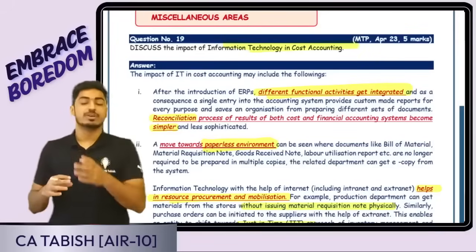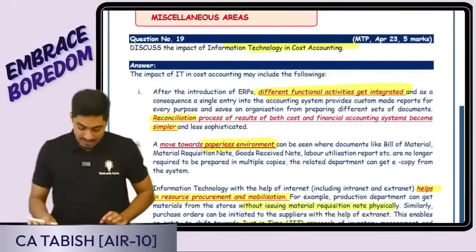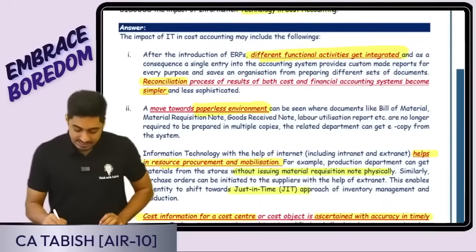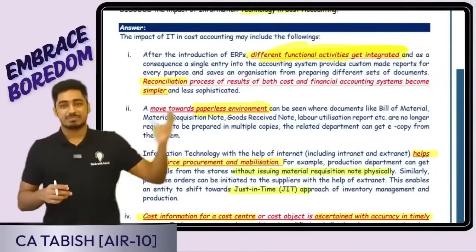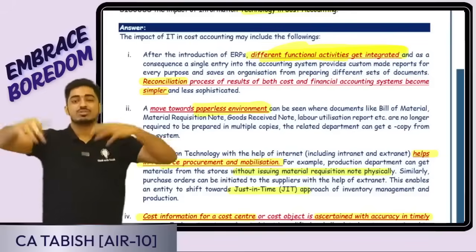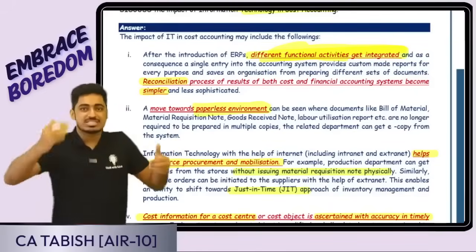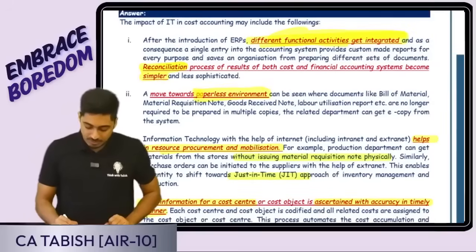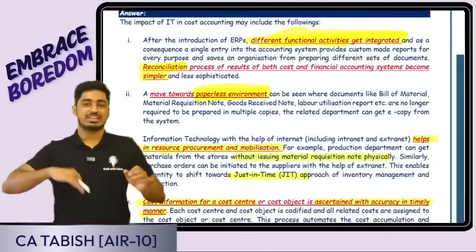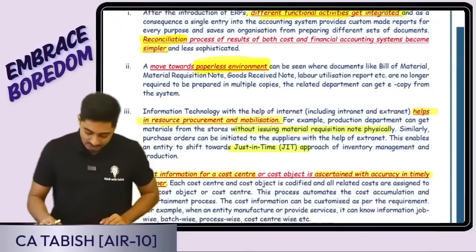We are doing costing. What is the benefit of information technology or ERP? Simple benefits are there. If you are having ERP, different functional activities get integrated: purchase, production, all those things. Otherwise, manually, we have to do them separately. Because of that, reconciliation becomes simpler. Point number one. Point number two, there is a move towards a paperless environment. There is no need for paper, everything is happening on the ERP only.